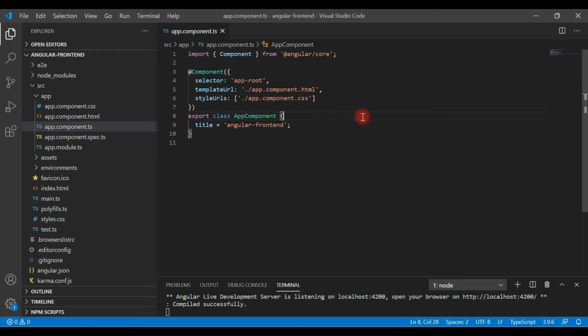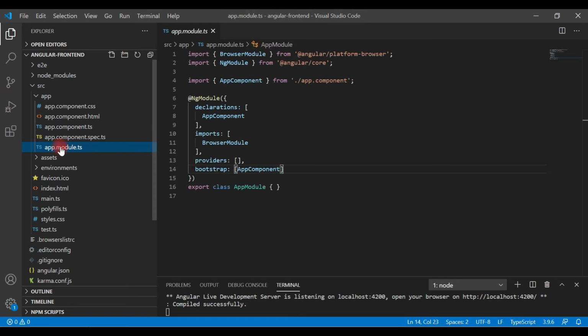Angular is basically modular in nature. It means it contains modules, and each module can internally contain components, services, directives, etc. An Angular application has at least one module that is called the root module, and in our project it is called the app module. You can create any number of modules that you want in an Angular application, but an Angular application must contain at least one module, that is the root module or app module.